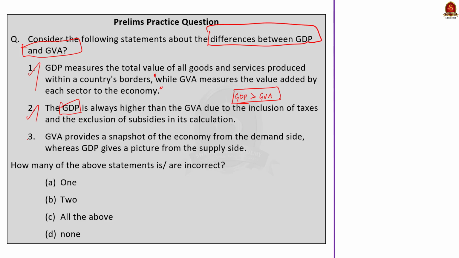See the third statement. GVA provides a snapshot of the economy from the demand side, whereas GDP gives a picture from the supply side. See, this is incorrect because the reverse is correct. That is, GVA actually provides a snapshot of the economy from the supply side, not the demand side. Here, the question asks how many of the statements are incorrect. So, statement 3 alone is incorrect. So, the correct option is option A.